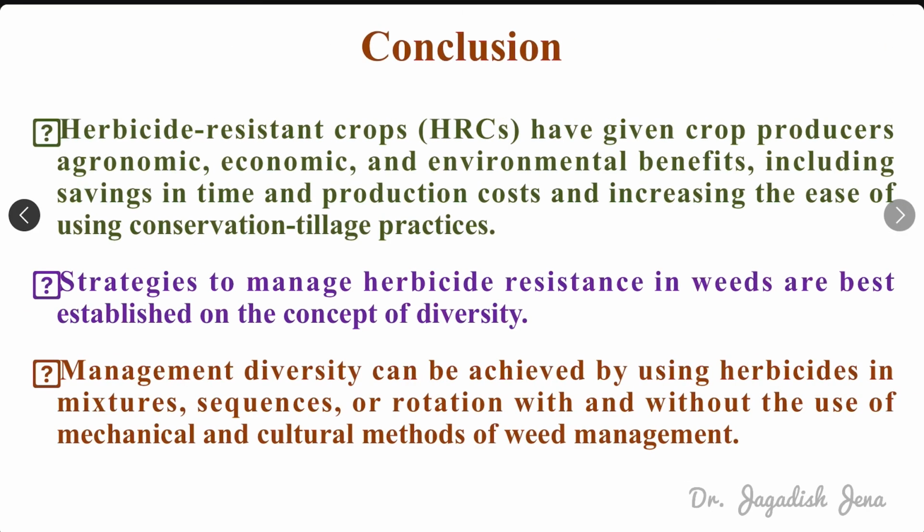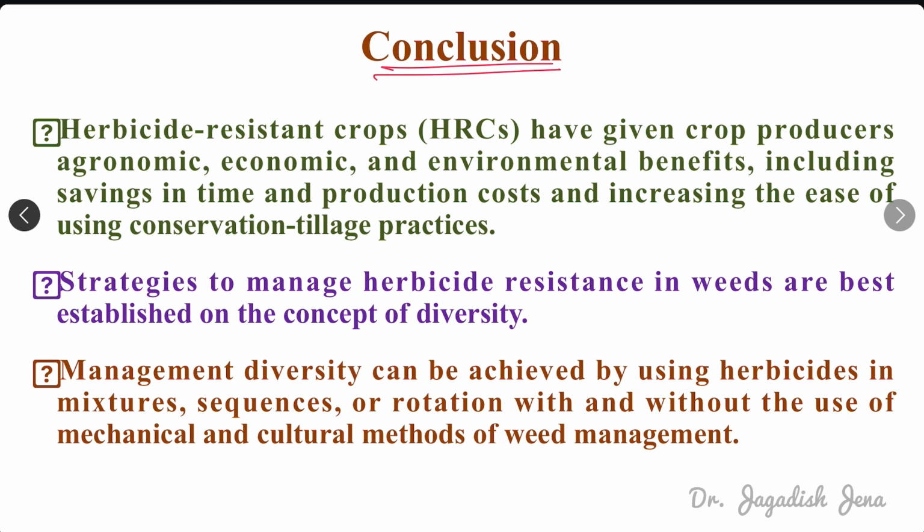Next, in our conclusion, we went through what resistance is. Then there are different types of resistance: simple resistance, cross resistance, multiple resistance, then reverse or inverse resistance.